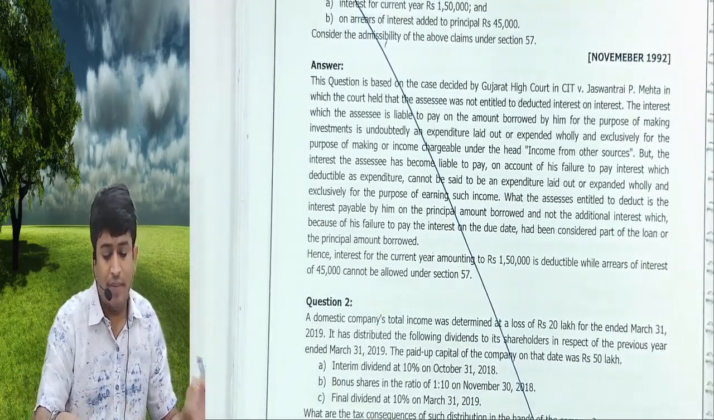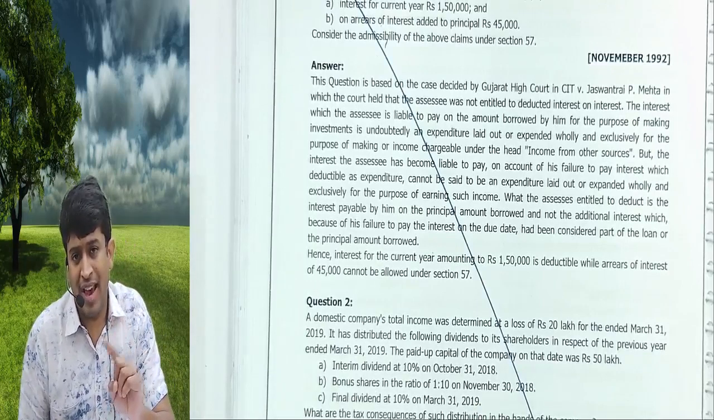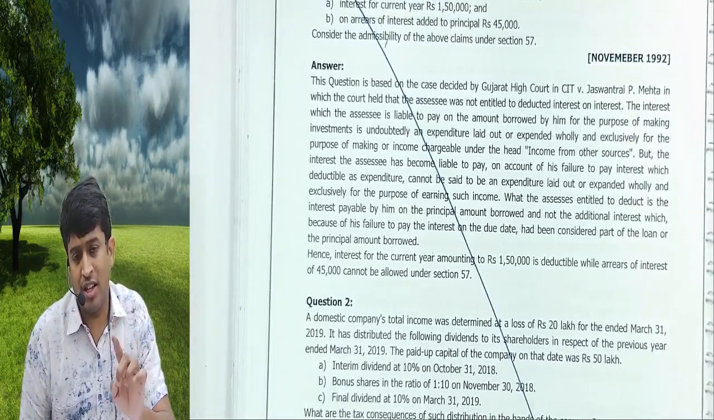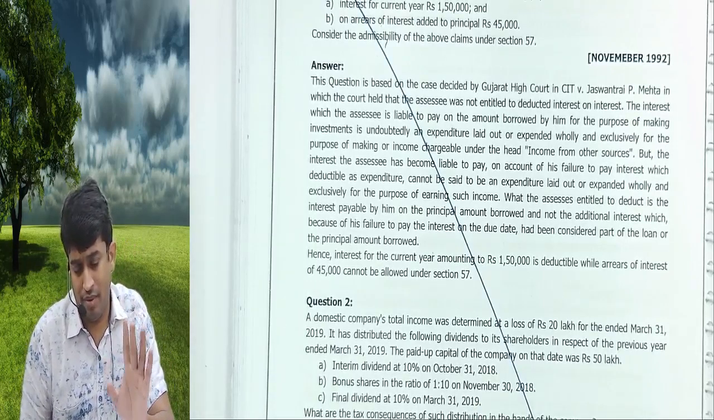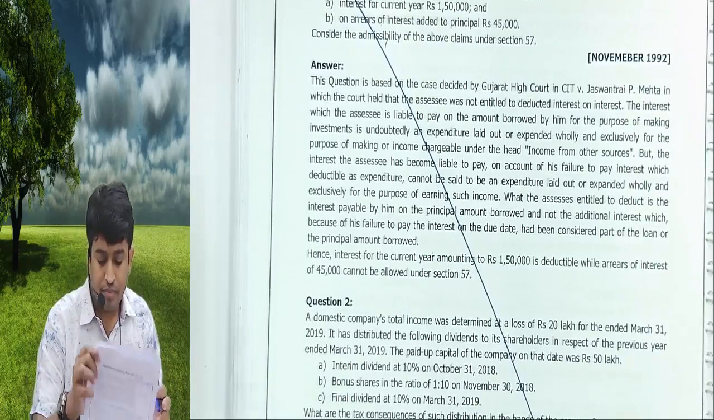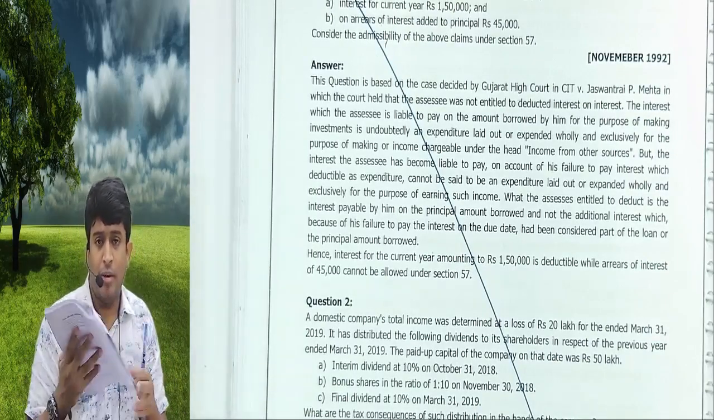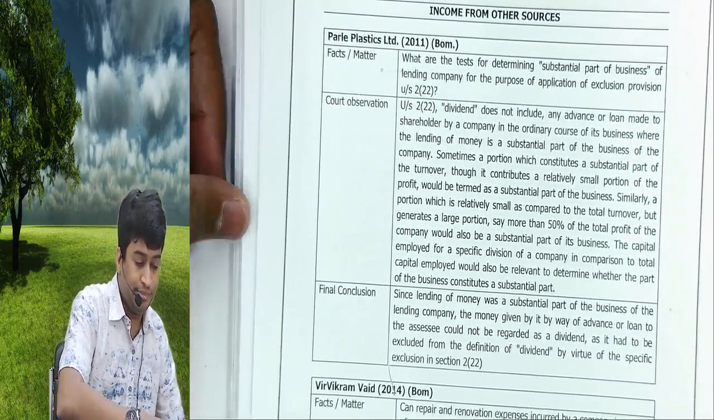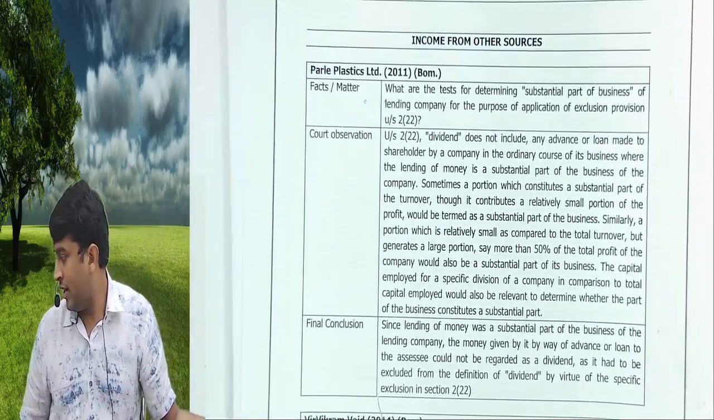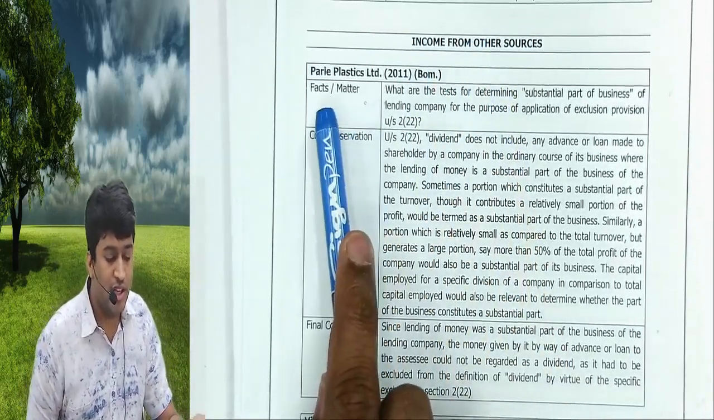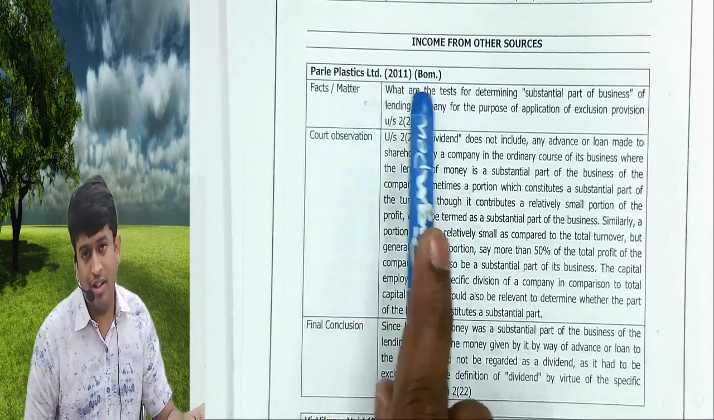Please understand there are two types of dividend, actual and deemed. Deemed has 5 sections, A, B, C, D, E. Now listen. Come to your case law material, page 14. You will find income from other sources. First case law, Parle Plastics Limited. This is on deemed dividend.